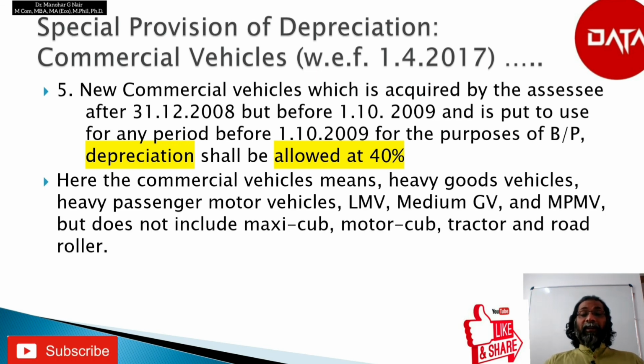Here the commercial vehicles means heavy goods vehicles, heavy passenger motor vehicles, light motor vehicles, medium goods vehicles and medium passenger motor vehicles, but it does not include maxi cab, motor cab, tractor and road rollers.